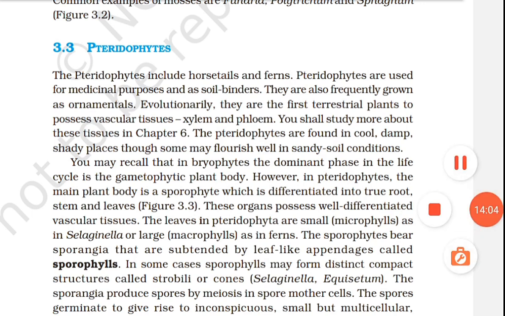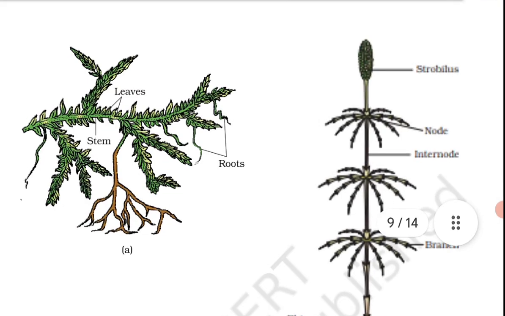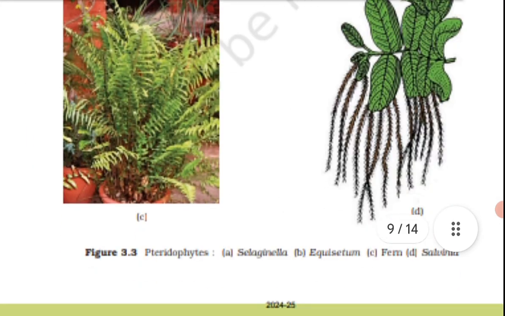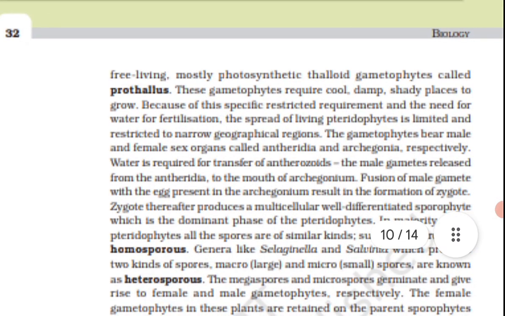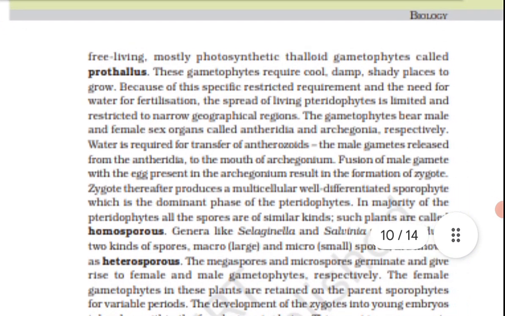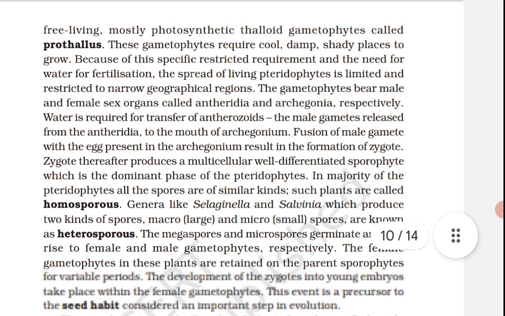Cycas has coralloid roots associated with nitrogen-fixing cyanobacteria, and in mycorrhiza, the fungal association is known in Pinus. The stems are unbranched in Cycas or branched in Pinus and Cedrus. You can remember it by unbranched: Cycas unbranched, and Pinus and Cedrus branched.